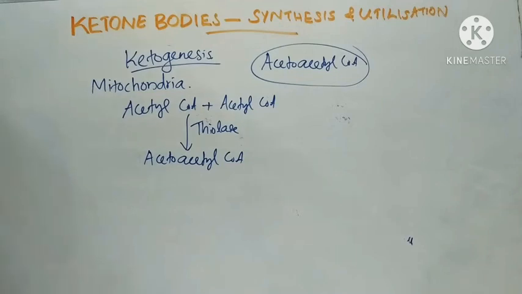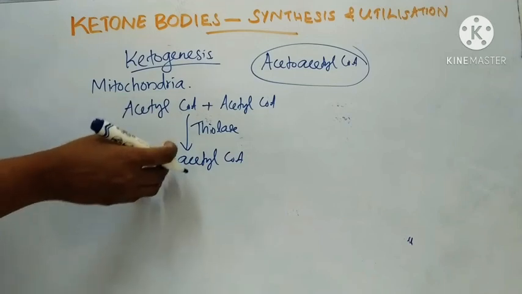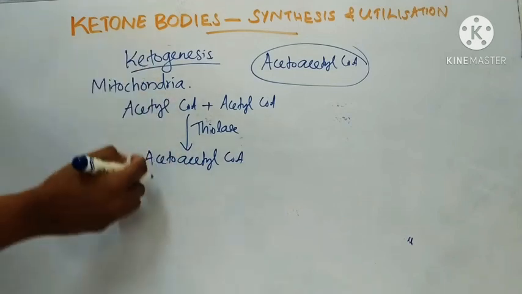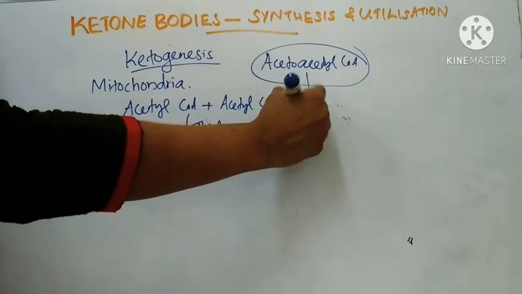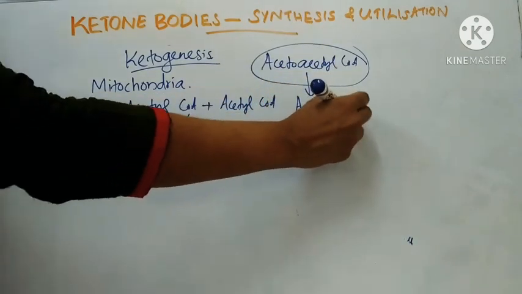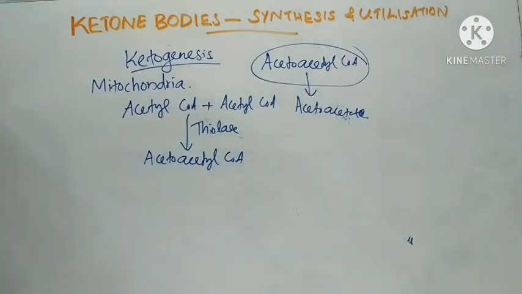This is the first step. The second step is formation of acetoacetate from acetoacetyl CoA, which can occur in two ways.